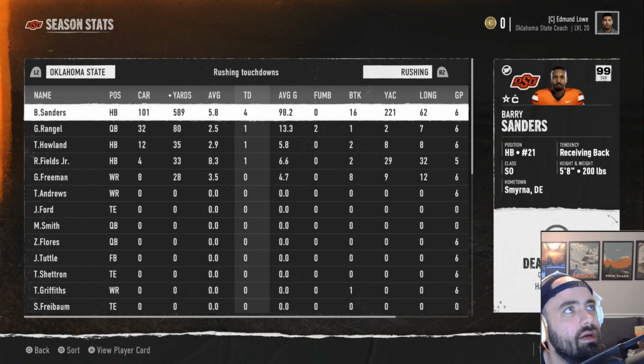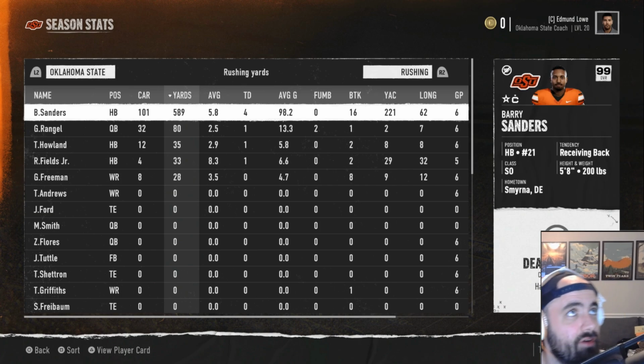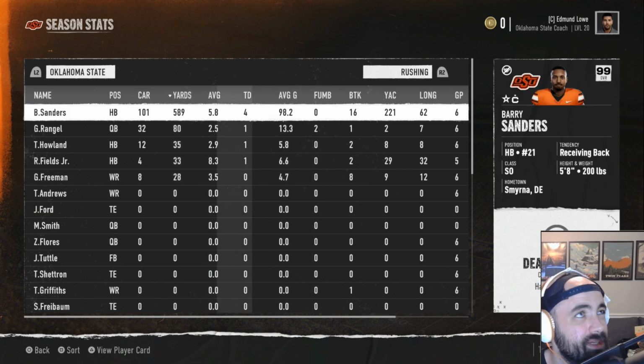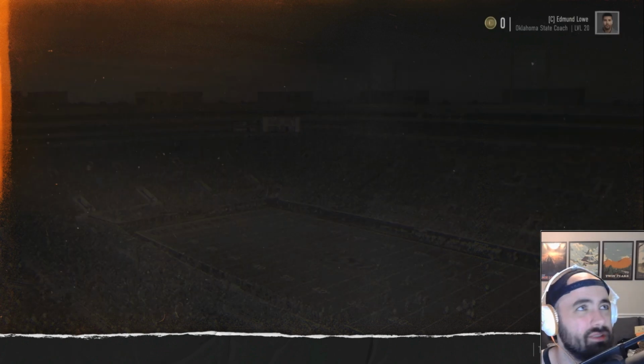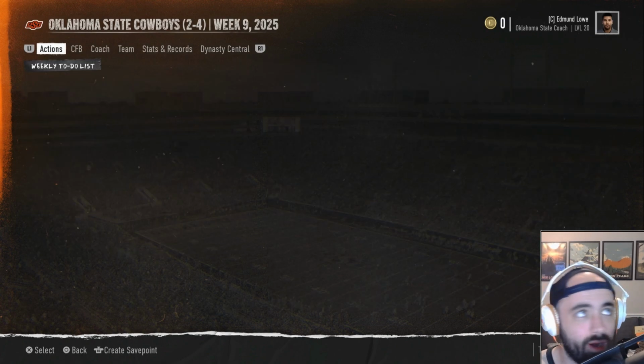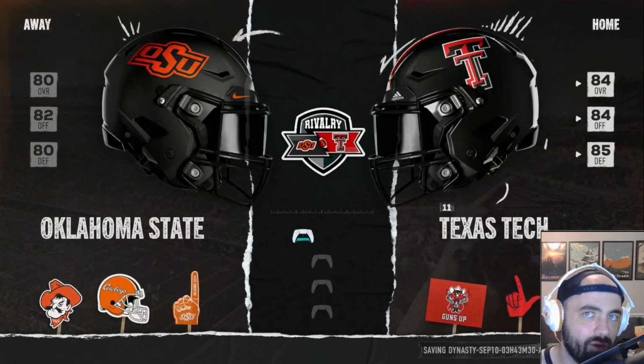But, ooh, okay, so only 4 rushing touchdowns for Barry Sanders and also only 589 yards. Averaging 98 a game, which is not terrible, but we would like to see those numbers go a little bit higher. What I'm going to do is jump into this game against Texas Tech. We'll actually watch a little bit of this one and just see how things look.